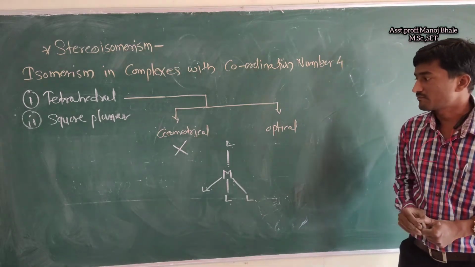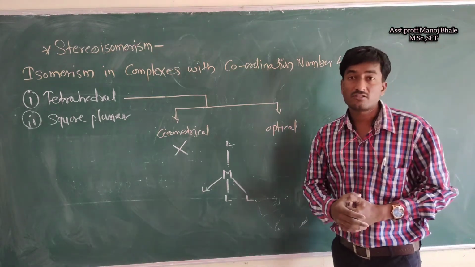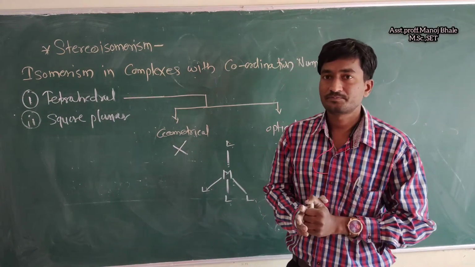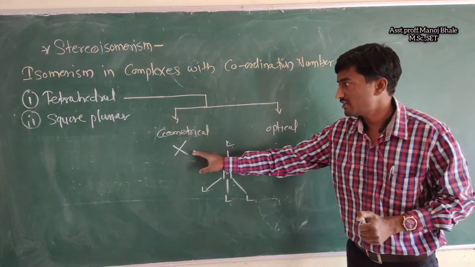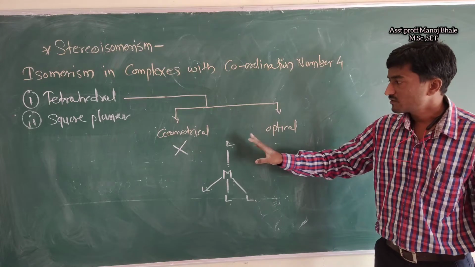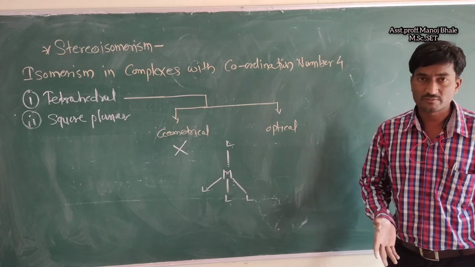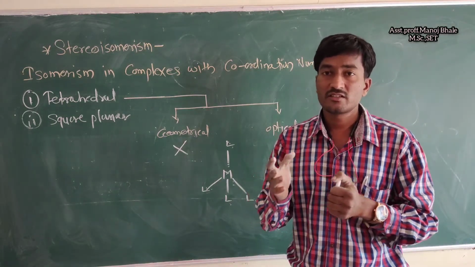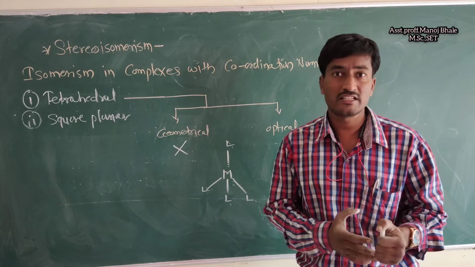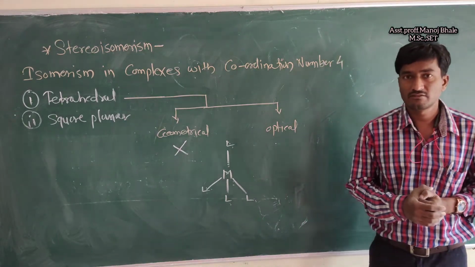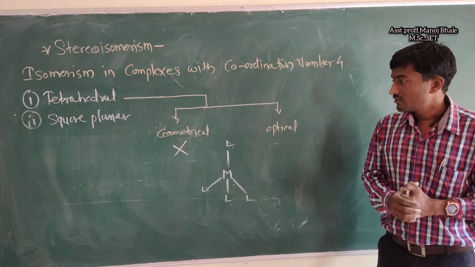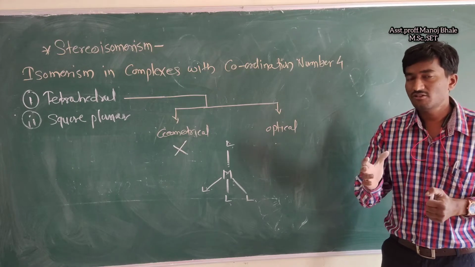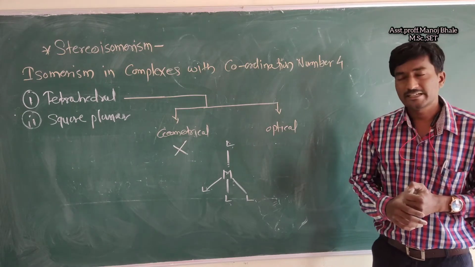Now what about the optical isomer? Optical isomerism is also not possible here, except in exceptional cases. Geometrical isomers are not present here, and there is also no optical isomer present here. Why? Because there is no plane of symmetry. There is no axial symmetry and no plane of symmetry present in the given structure. That means there is no dextro form and no laevo form in the tetrahedral structure.